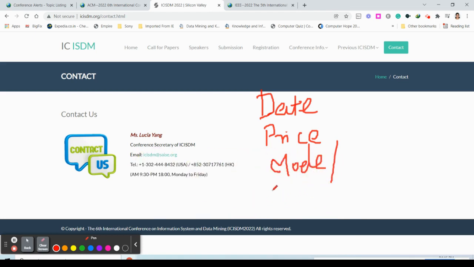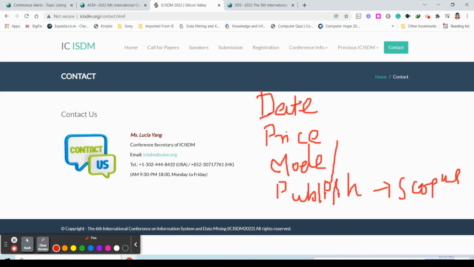And next, you have to check what happens if your paper is accepted. That is publication: whether they are planning to publish only in a conference proceedings with an ISBN number, or they are also supporting Scopus. In a few conferences, they'll be mentioning that a few papers will be published in Scopus. In that case, you should be very, very careful. You have to ask them what type of papers.